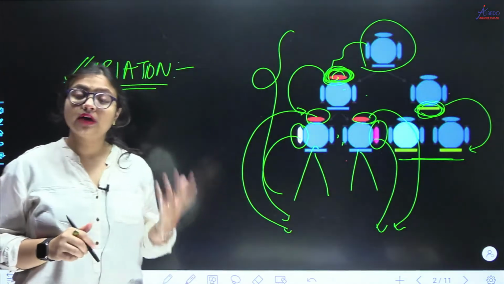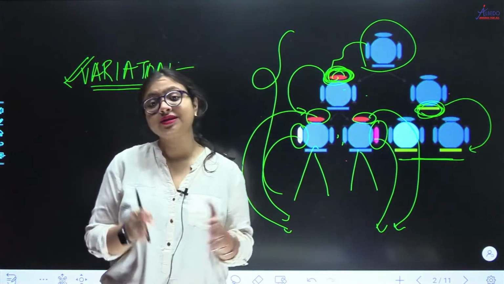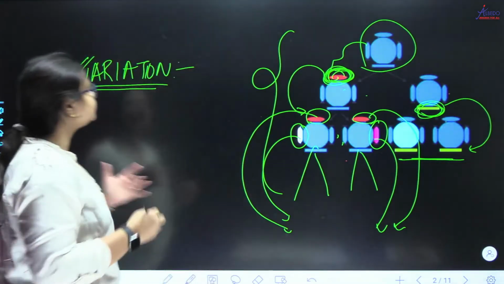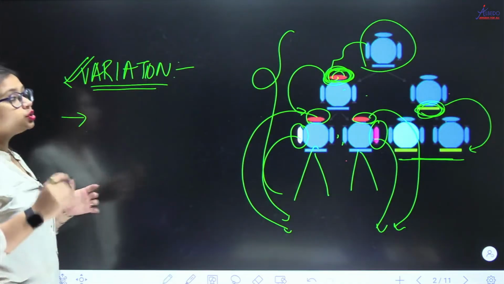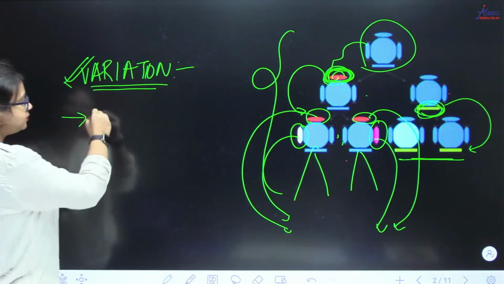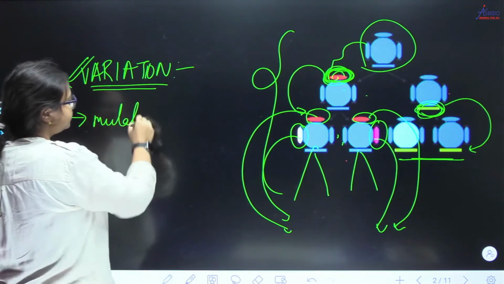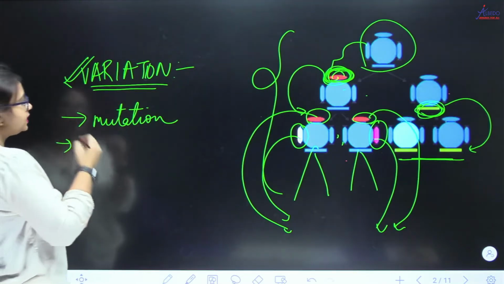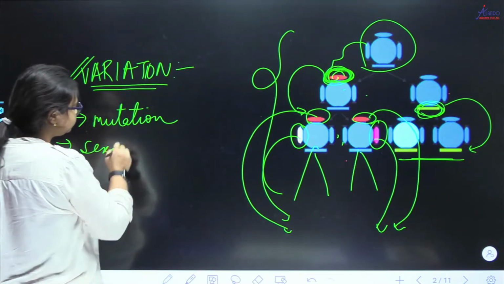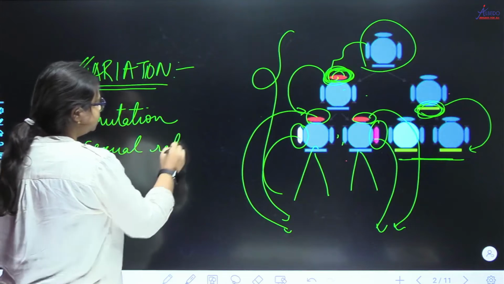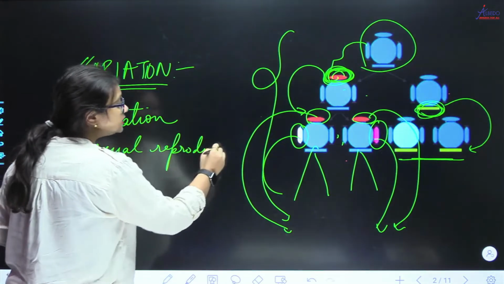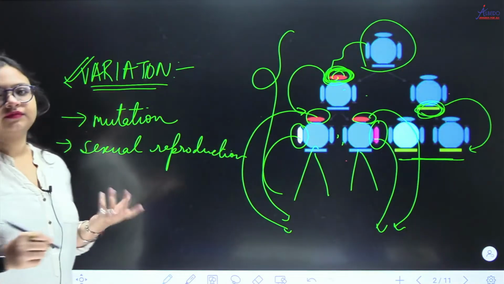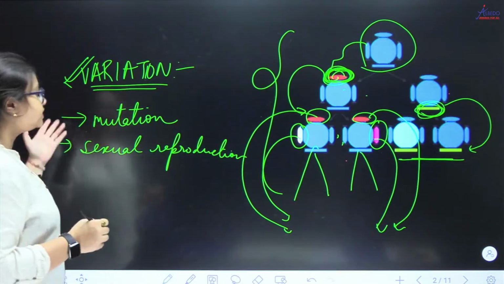Now how are variation created? This is very important. This has been dealt in chapter reproduction, sexual reproduction, but still I like to discuss it. So variation comes from mutation, right? First it comes from mutation. You can also write that it comes from sexual reproduction. So these are the two sources of variation in this nature. You definitely have to remember. Okay? Mutations and sexual reproduction.